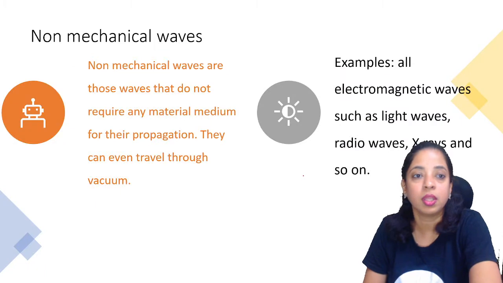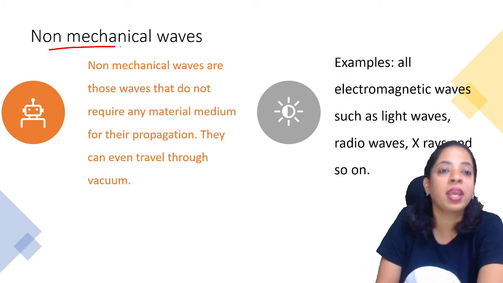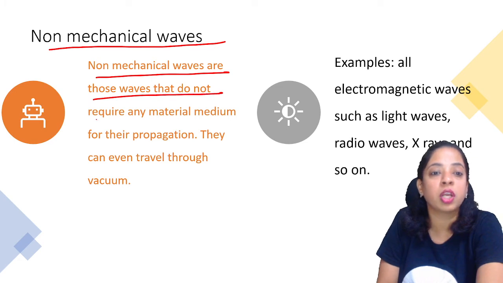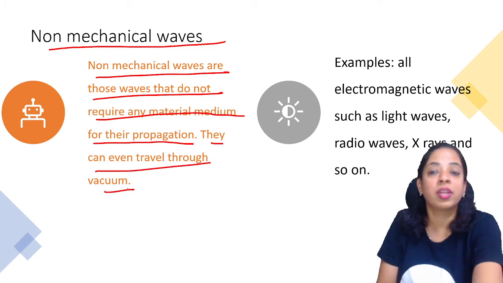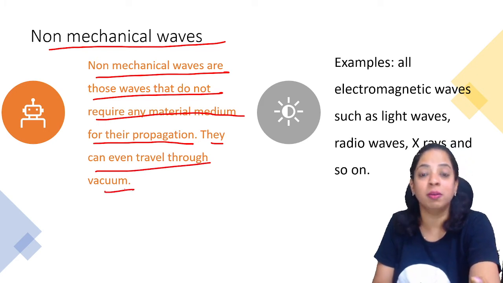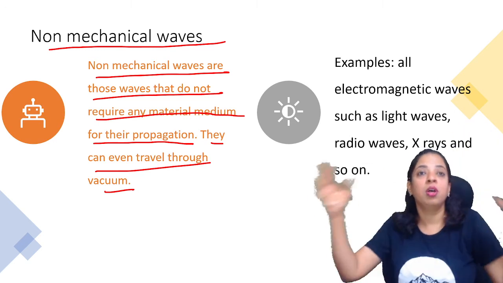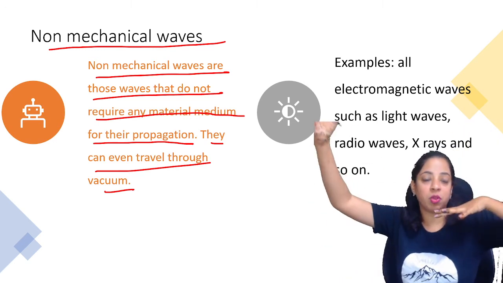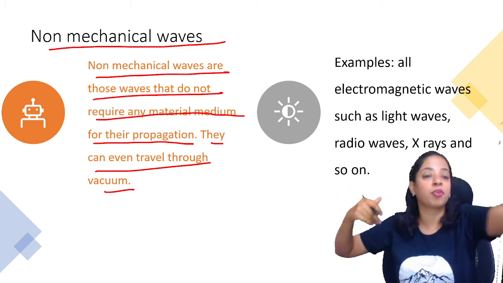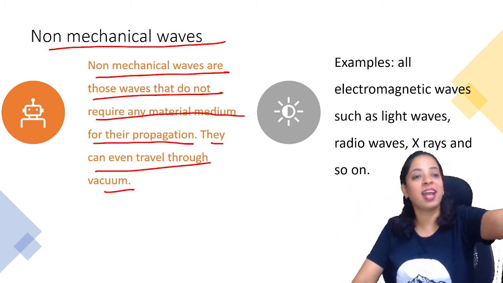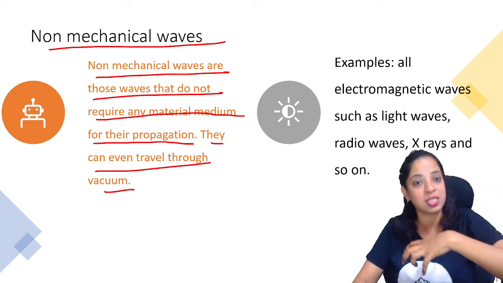Now, what are non-mechanical waves? Non-mechanical waves are those waves that do not require any material medium for their propagation. They can even travel through vacuum. For example, light waves. In the solar system, if you go in space, light is coming to earth from the sun and there is no air in between, but still light is able to travel and come to us, right?